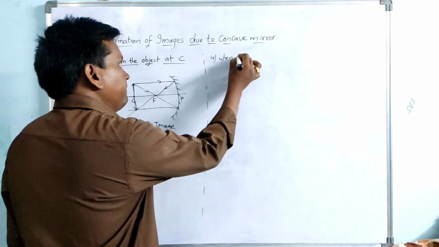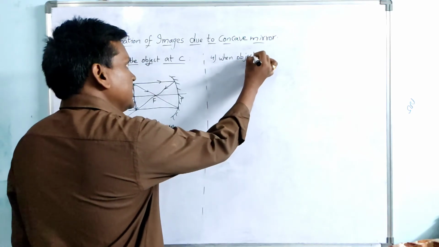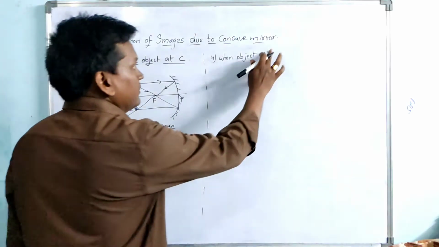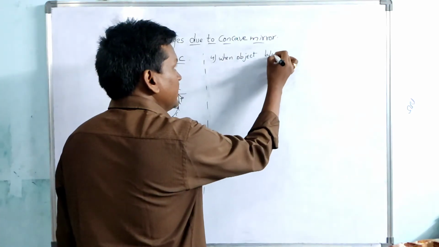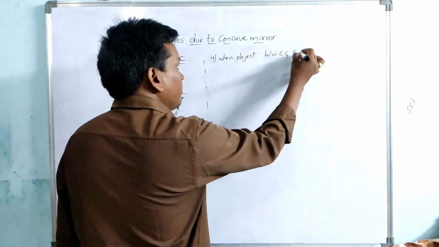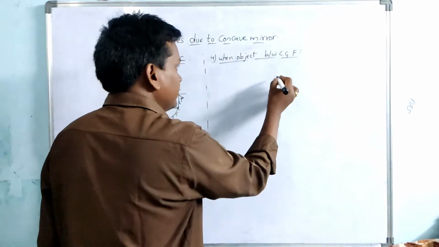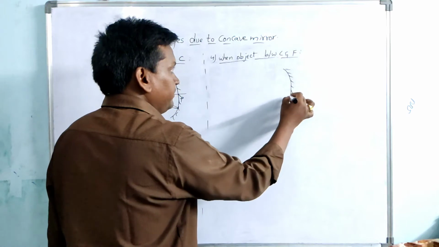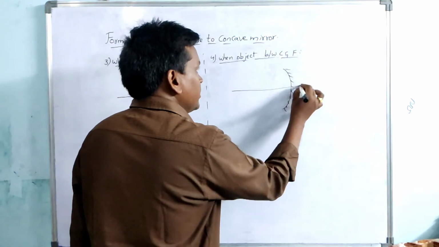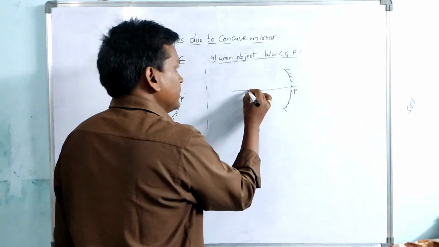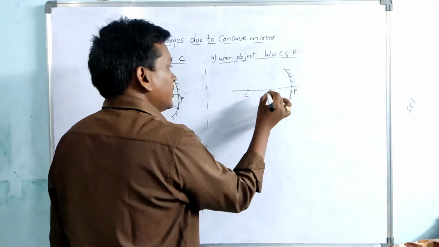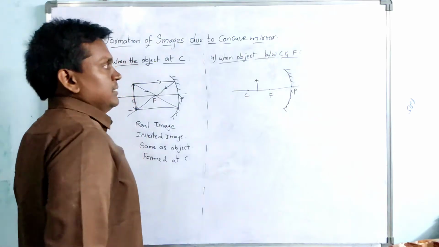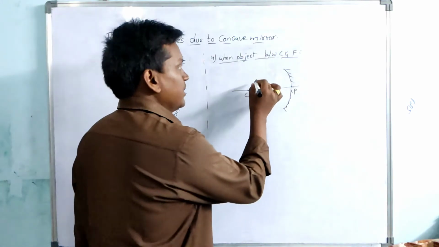When the object is between C and F. Now the object is between C and F. Again, concave mirror, principal axis, pole, center of curvature, focus. Now the object is between C and F, and two rays are sufficient now.